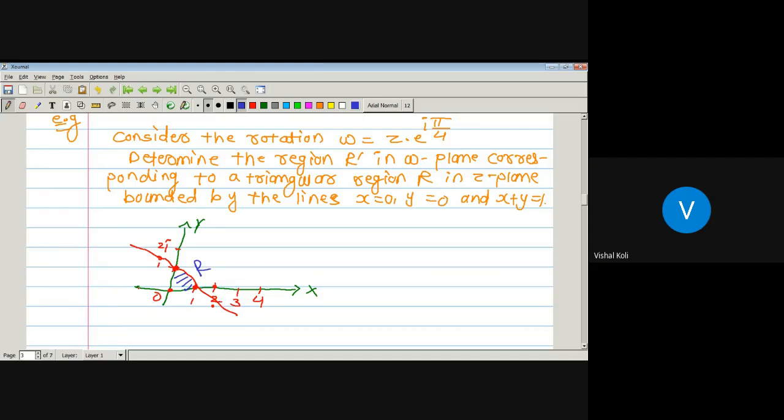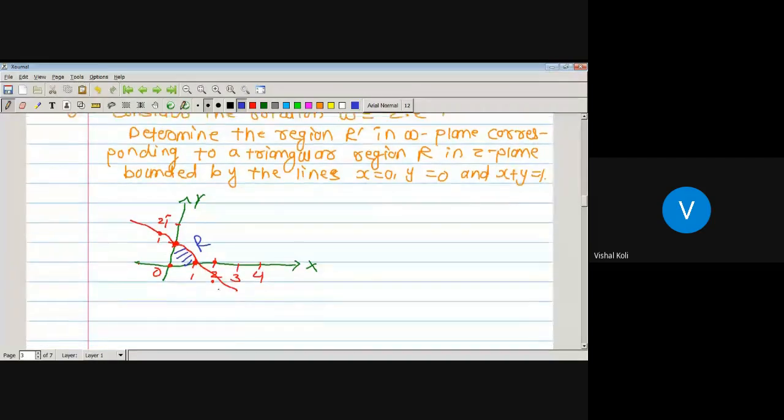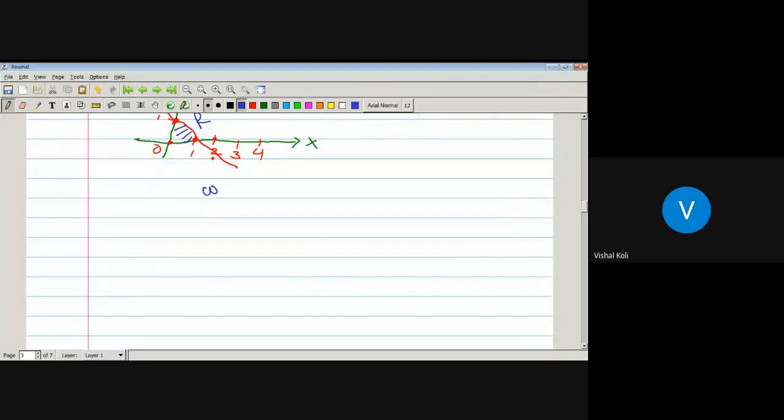Now this will be our given region, and from that we have to find the region R dash in the W plane by using these values. So here we are given a rotation, which is W equal to Z into e to the power i pi by 4. As Z is a complex number, it is of the form x plus iy. And e to the power i theta can be written as cos theta plus i sin theta.